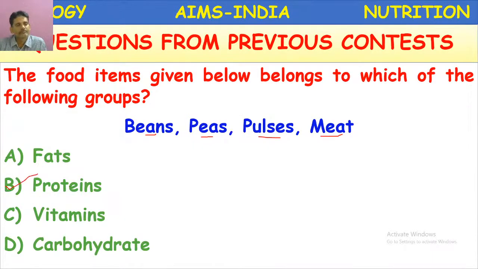Proteins. Pulses are rich in proteins. Meat is also rich in proteins.